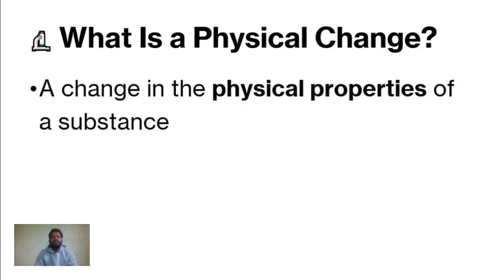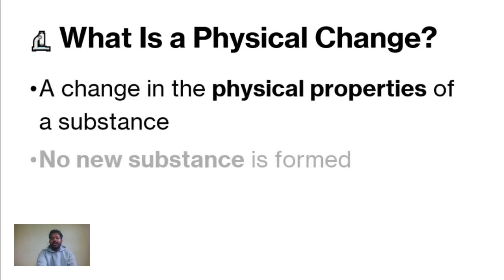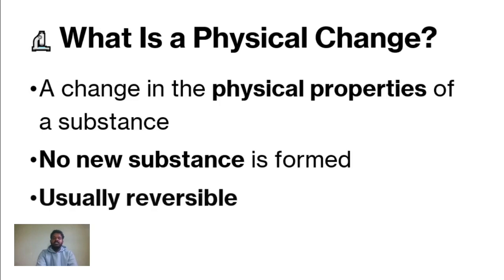So what is a physical change? A change in the physical properties of a substance is called a physical change. We already know the physical properties: size or shape, state, color. If in any substance the physical properties are changed, then it is called a physical change. Is any new substance created? No, no new substance is formed.